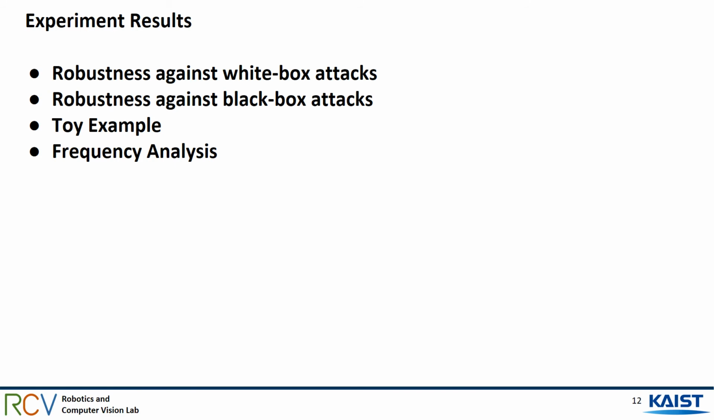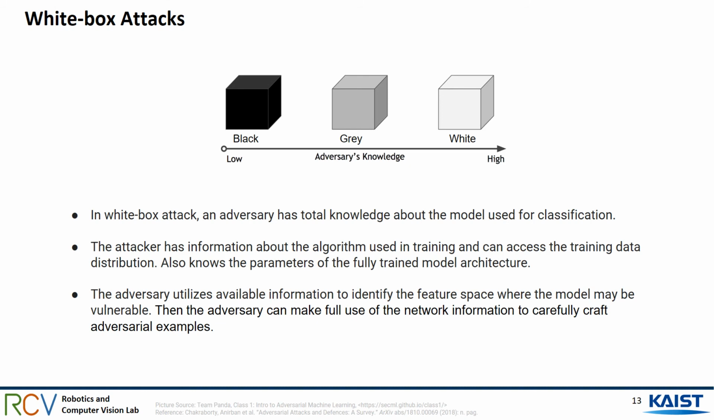We provide the experiment results from 4 tasks: robustness against white box and black box attacks, for example, and frequency analysis. The level of knowledge the adversary possesses generally falls into one of 3 defined categories. In a white box setting, the adversary has access to all the information of the target neural network, including its architecture, parameters, gradients, etc. They can make full use of the network information to carefully craft adversarial examples.